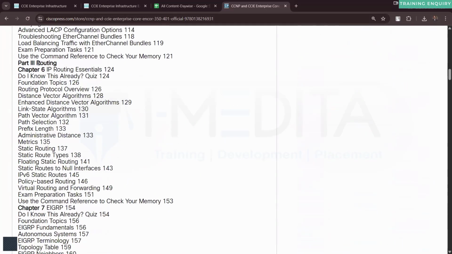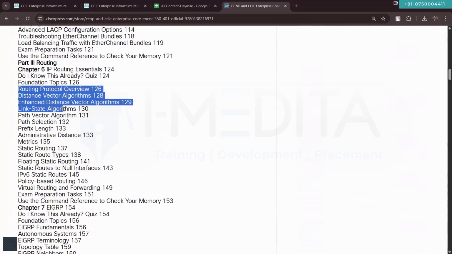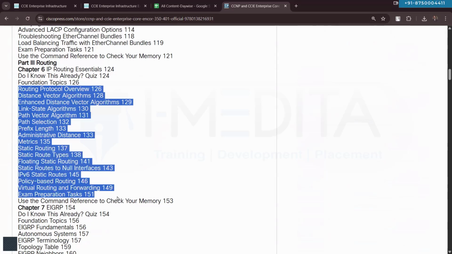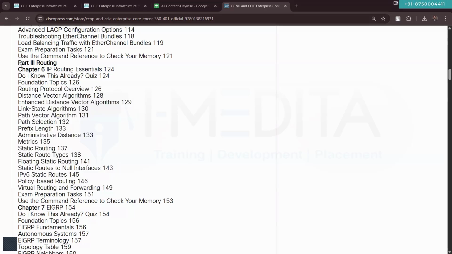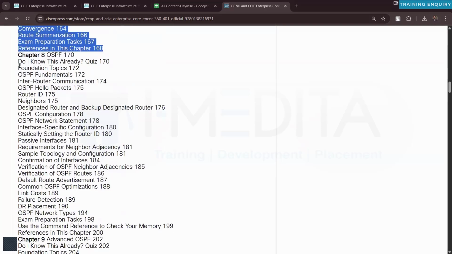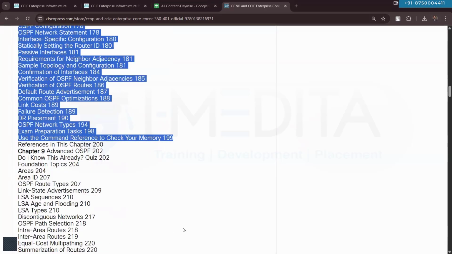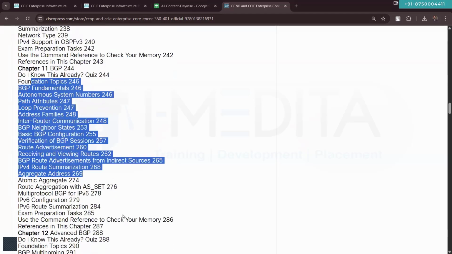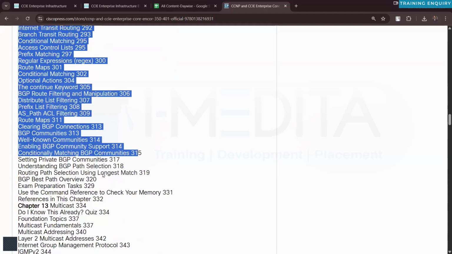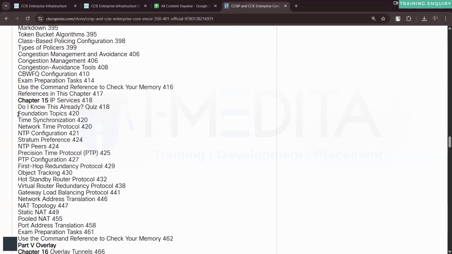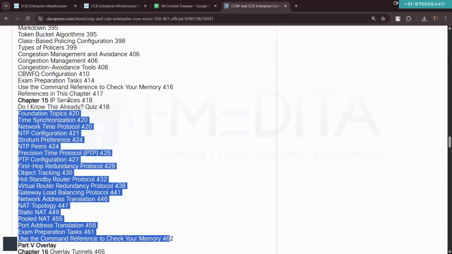Part 2 starts from routing: routing protocol overview, distance vector, link state, path vector, path selection, prefix length, AD, static routing, IPv6, VRF, policy based routing. Then EIGRP, then OSPF, but not in that much detail. Then advanced OSPF, OSPFv3, BGP, the Border Gateway Protocol, advanced BGP, then multicast, then quality of service, then additional topics, the IP services.